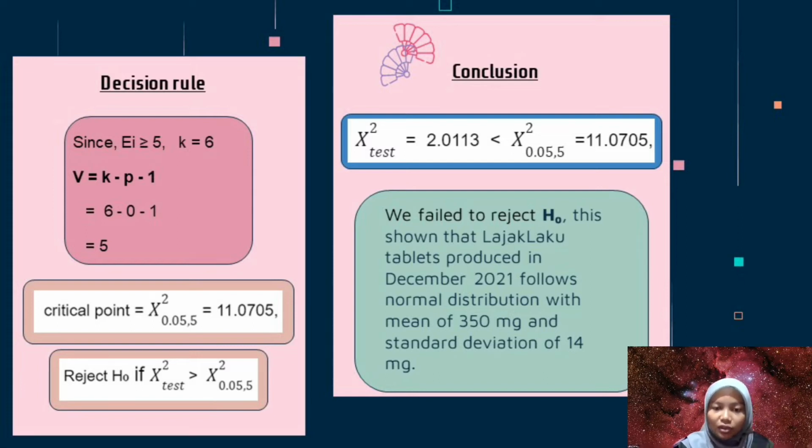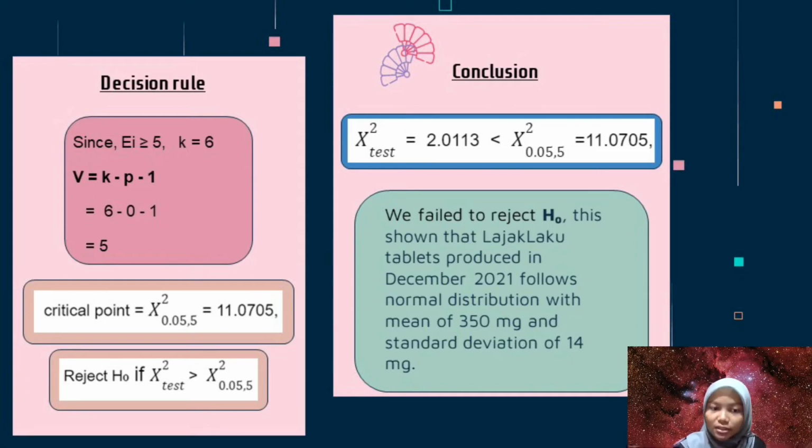Since the least expected value is at least 5 or greater, the total of group is 6. The test statistic needs to follow the chi-squared distribution with degrees of freedom, which is k minus p minus 1. Since k is 6 and the unknown parameter is 0, we will get the value 5. And we will use that to look for the critical point, which is 11.0705. So we will reject H naught if the test statistic is greater than the critical point.